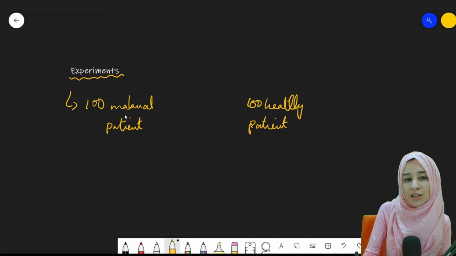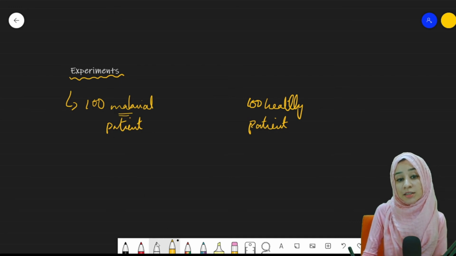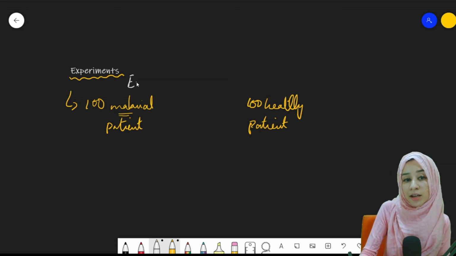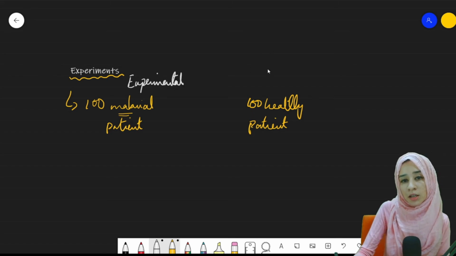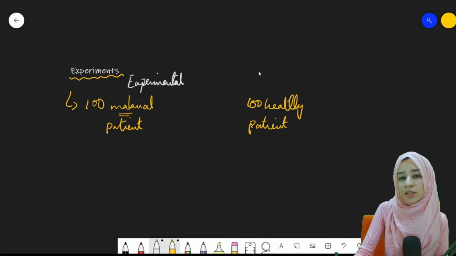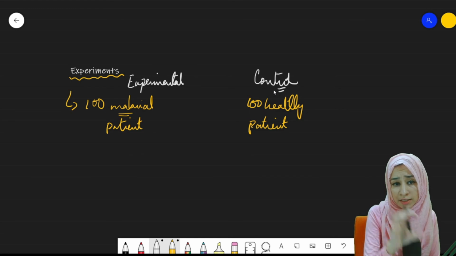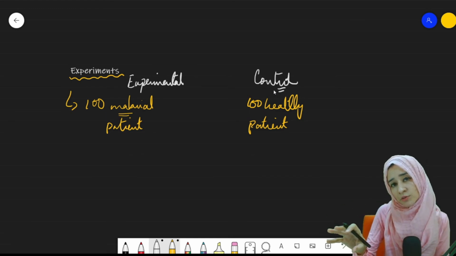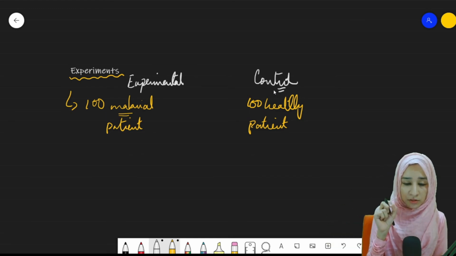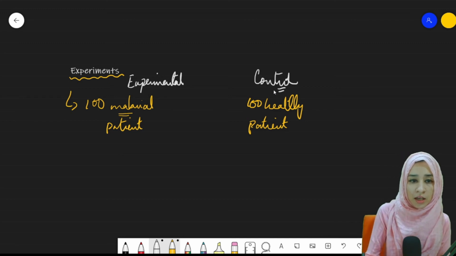So the 100 malarial patients is the experimental group, remember? And the 100 healthy patients are the control group. That is basically a reference group. So these 100 malarial patients and 100 healthy patients were taken for a comparison, so a comparison can be made between them.